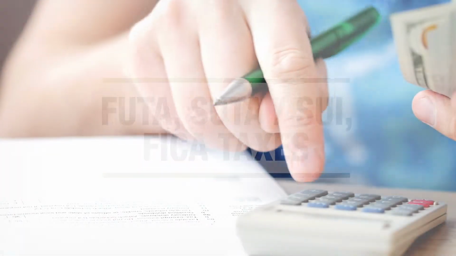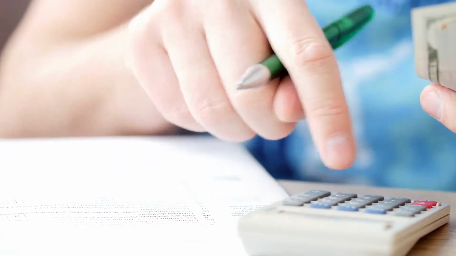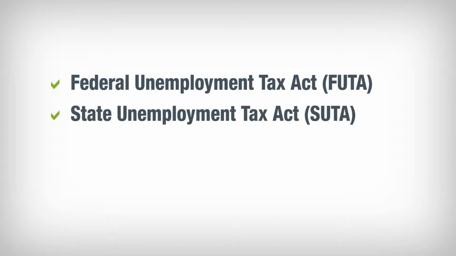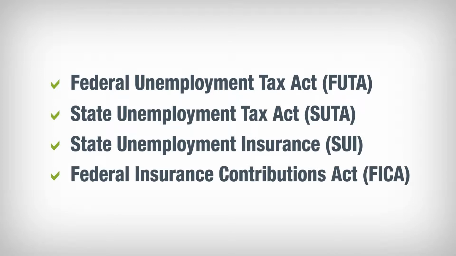When it comes to understanding payroll tax requirements at the federal, state, and local levels, you're going to need to get comfortable with a few commonly used acronyms. Federal Unemployment Tax Act, State Unemployment Tax Act, State Unemployment Insurance, and Federal Insurance Contributions Act.